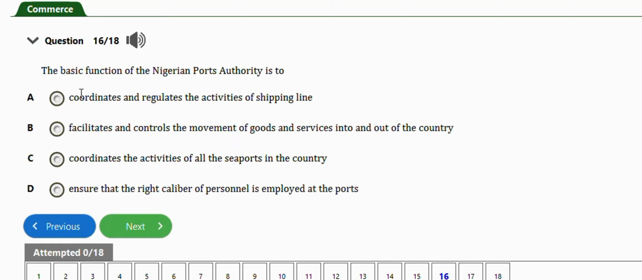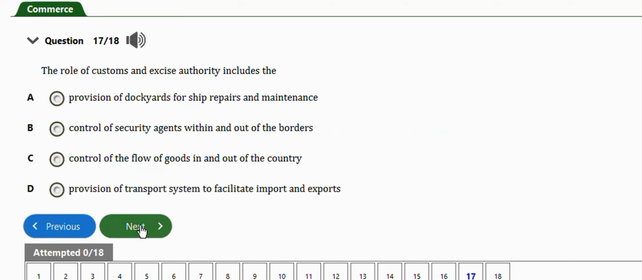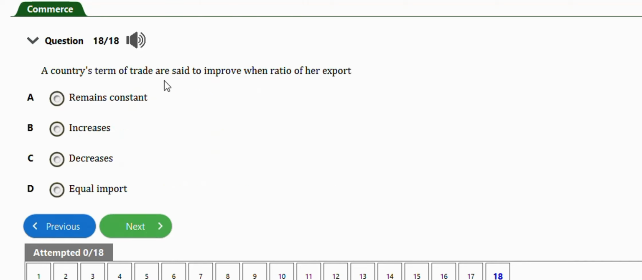Next question. The basic function of the Nigerian Port Authority is to, this is a repeated question as well, facilitate and control the movement of goods and services into and out of the country. Option B. Okay, next question is this one. It says the role of customs and excise authority includes the. So this is a repeated question. Control of flow of goods in and out of the country. That's option C. Last question to end this video. This one says a country's terms of trade are said to improve when the ratio of her export increases, option B.